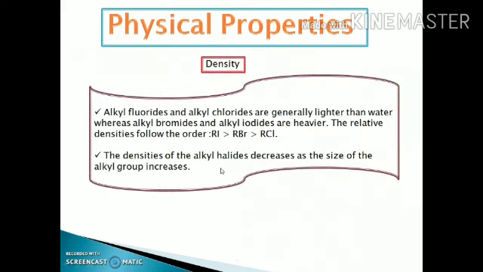The next one is the density. The density is the mass per unit volume. The alkyl fluorides and the alkyl chlorides are generally lighter than water. The relative density of the various alkyl halides is such that iodides have a greater density in comparison to bromides, which have a greater density in comparison to chlorides. The density of the alkyl halides decreases as the size of the alkyl group increases.